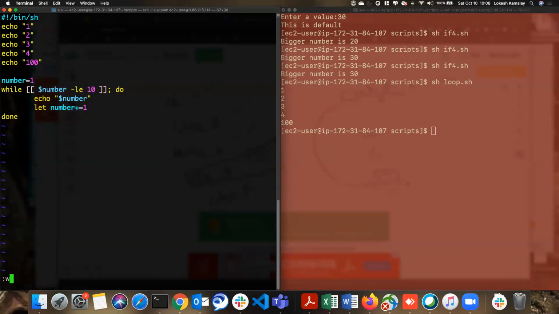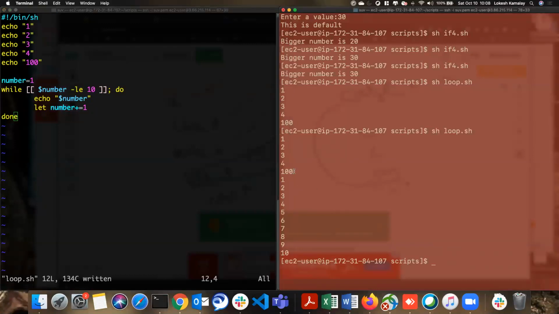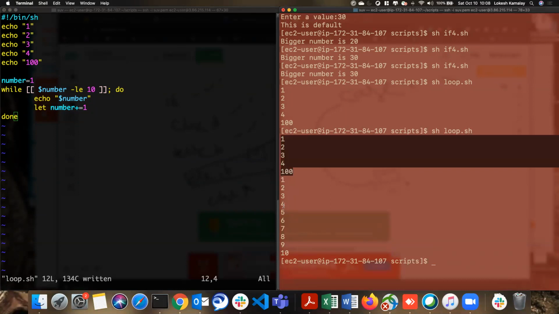Now let's see it in action. This is my first line and then I'm printing 1, 2, 3, 4, 5, 6, 7, 8, 9, 10. So I repeated a certain task 10 times. In a typical company scenario, let's suppose we have to start a task at around 7 o'clock and then run for 1 hour. If you receive a file between that time, then process it.